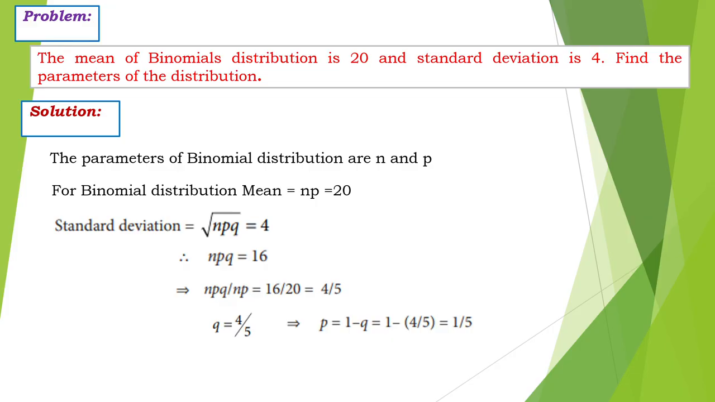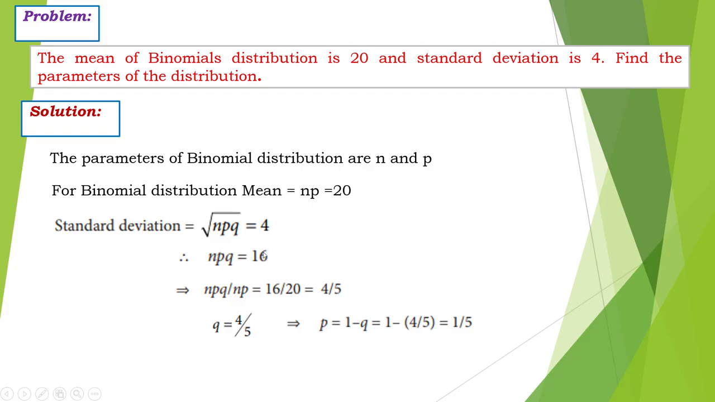In the next problem, the mean of the binomial distribution is 20. Mean means np is 20, and standard deviation means the root of variance, so the root of npq is 4. Find the parameters of the distribution. What are the parameters of the binomial distribution? n, p, q. These are all parameters. So we have to find n, p and q values separately. Substitute all the given values: np equal to 20, root of npq is equal to 4.